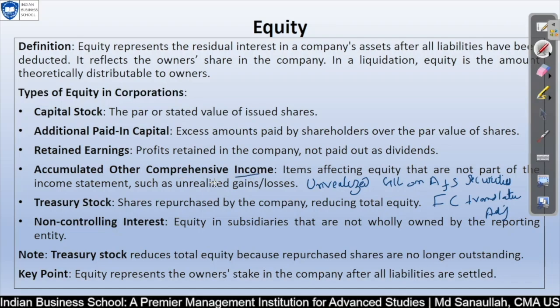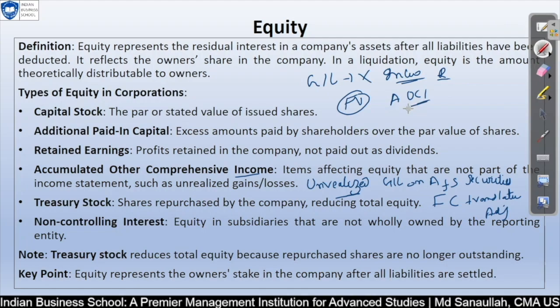I have briefly explained. Basically, accumulated other comprehensive income items actually don't include gains and losses in net income, but are recorded directly into the equity section. What I'm trying to say is, those gains or losses which we cannot book into income, we are not able to realize. So we need to book the fair value of our securities kind of stuff. For that we cannot book revenue because it is unrealized. That is why we have other comprehensive income.